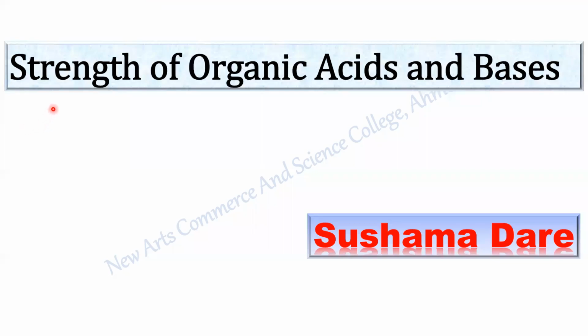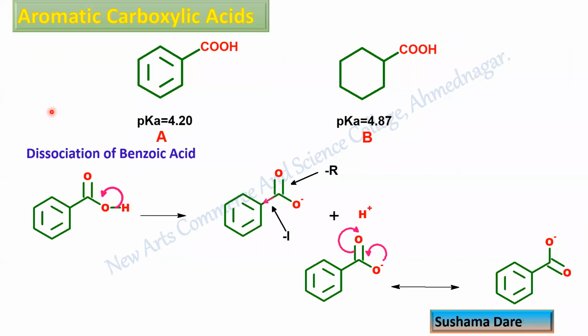Yes, student. In this video, I am going to share with you the next part of the strength of organic acids and bases. So here we are talking about the aromatic carboxylic acids. This is benzoic acid and this one is cyclohexane carboxylic acid. That means benzoic acid is the unsaturated analog of cyclohexane carboxylic acid.